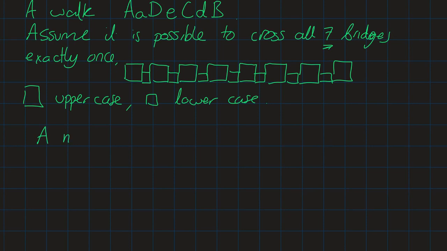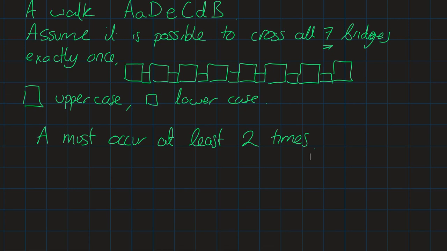So A must occur at least 2 times. Right, I need to stand on A at least 2 times, which means that in this big list, in this hypothetical walk here, I have to have capital A at least 2 times. I don't know where. It could be here and here, or it could be here and here for all I know. I don't know where it goes. All I know is that it has to be there at least twice.